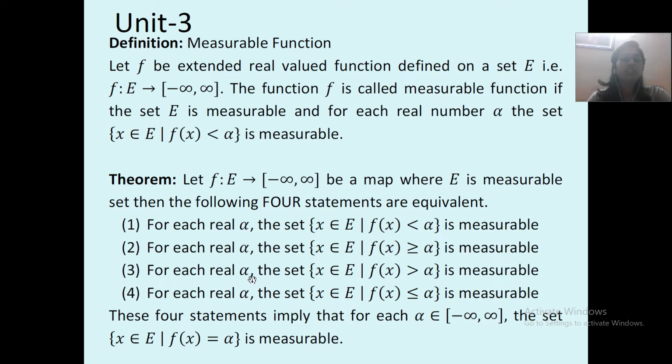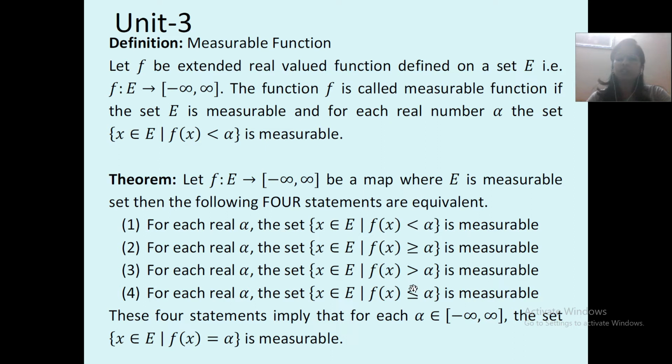Third, for each real alpha, the set of x belonging to E such that f of x is greater than alpha is measurable. And fourth, for each real alpha, the set of x belonging to E such that f of x is less than or equal to alpha is measurable.